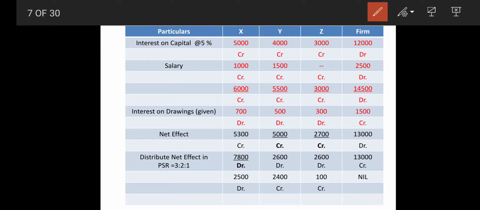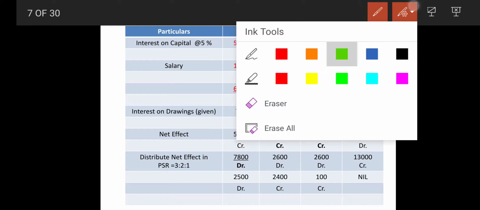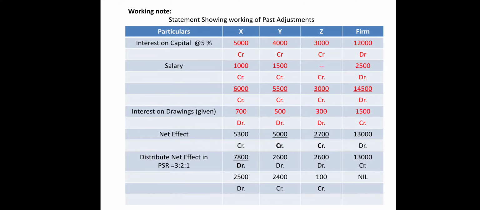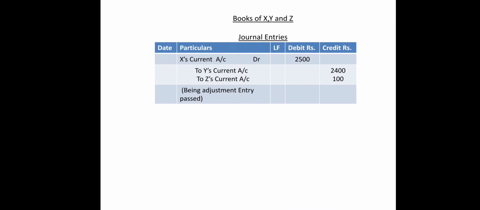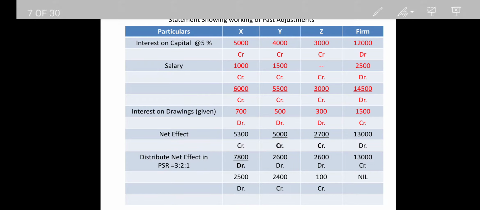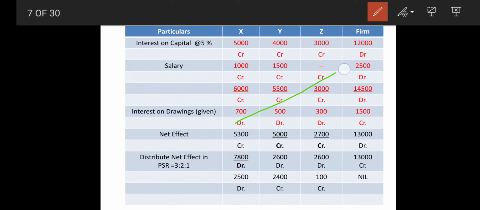That is, the sum of all levels only. Now we have come across 13,000. So we have reached up to this point. Now this point is no more existing for us. So only this has to be concentrated on. So here I am standing with 13,000 debit, right? This 13,000 I am going to distribute among the partners in 3:2:1.